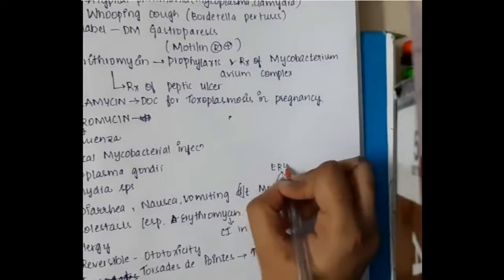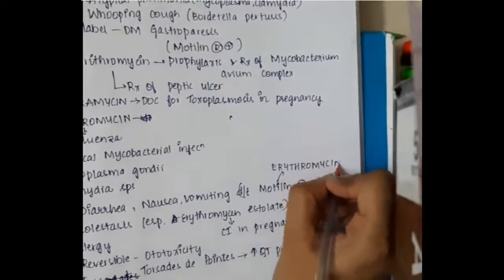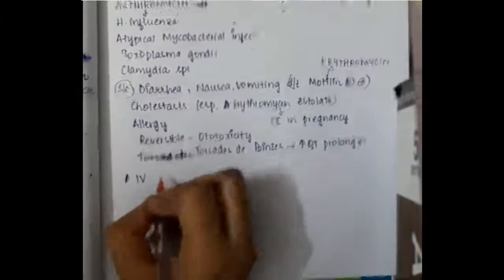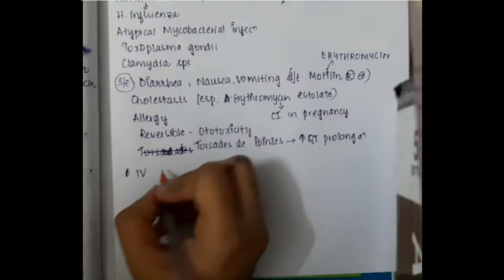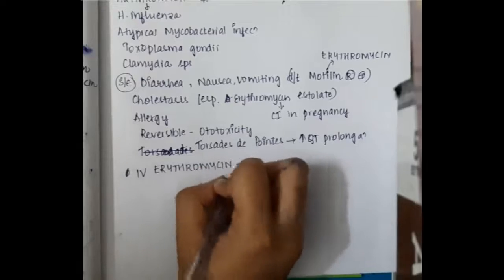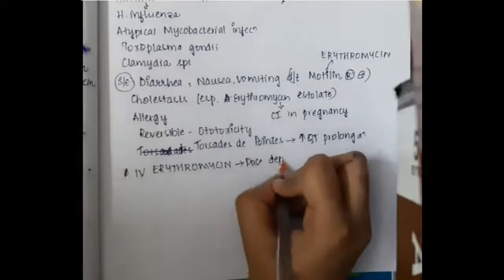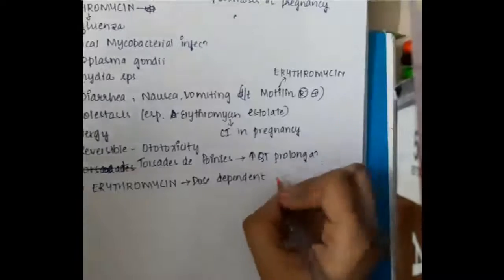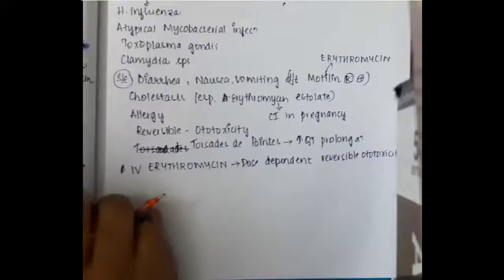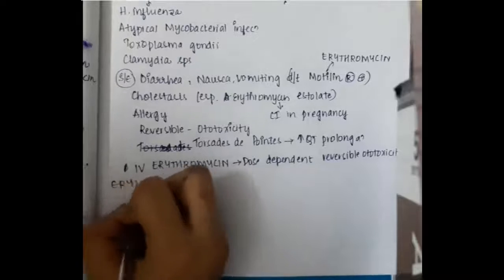Erythromycin mainly activates motilin receptors and thus it can cause vomiting and nausea. IV erythromycin can cause dose dependent reversible ototoxicity.